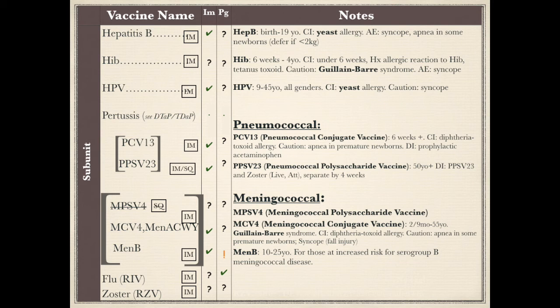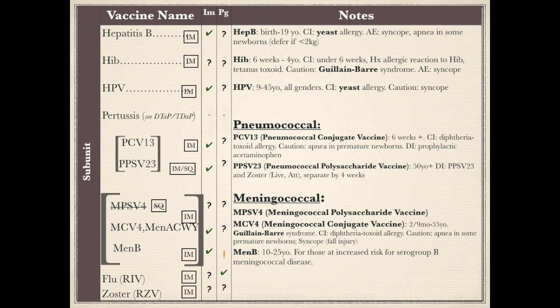Men-B vaccine is recommended for patients starting at 10 years who are at an increased risk for serogroup B meningococcal disease. This group of patients include immunocompromised patients, those with complement component deficiencies, asplenia, also recommended for microbiologists who are exposed to this bacteria, and anyone who is at an increased risk during an outbreak of serogroup B meningococcal disease.